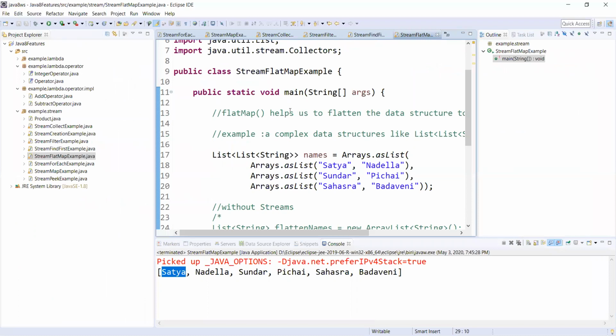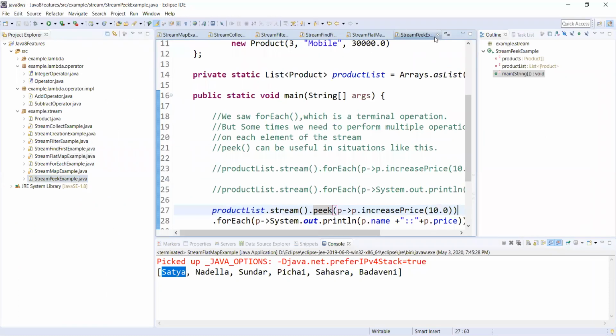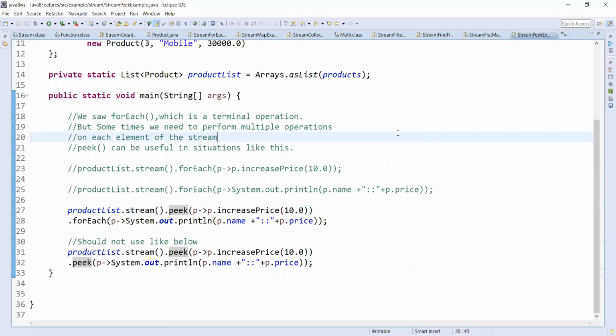Yeah, there is one more thing I would like to say, and that is peek. Earlier in our discussion, we have seen forEach. I mentioned forEach is a terminal operator, so the terminal operation means we can't do anything after that. But if we want to do something after iterating that stream, in those cases we need to use the peek method.